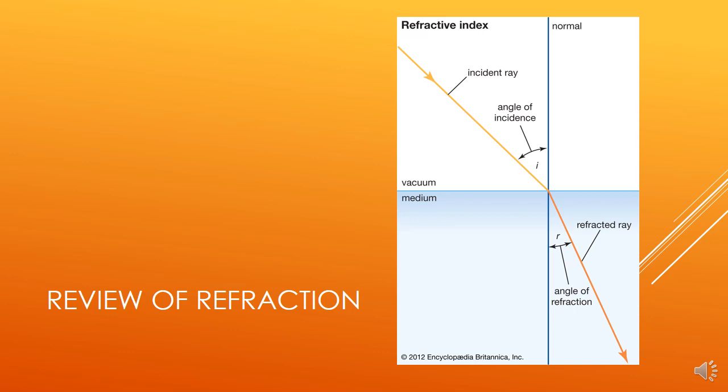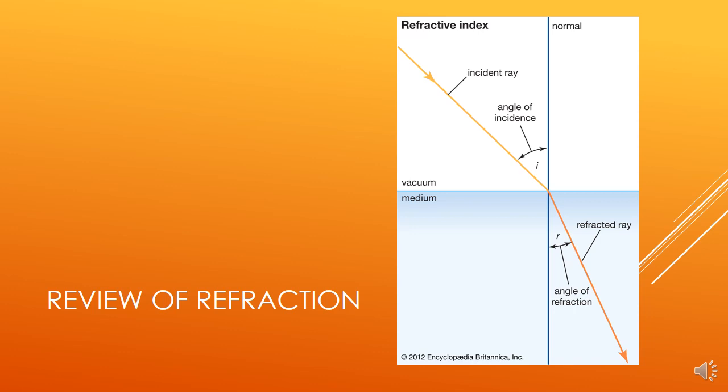The picture to the right here on the top has vacuum, and on the bottom has a medium. So, very similar, vacuum and air. Light's going a very similar speed, so we could pretend this is air and water. So I have the light coming in, and that's called the incident ray. There's then the angle of incidence, which is the angle between the incident ray and the normal.